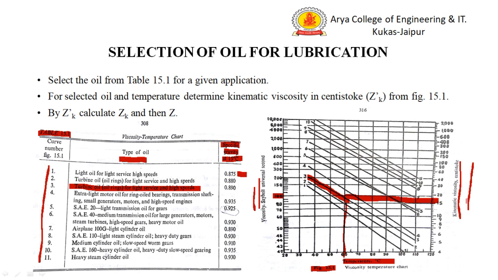By determining this value of Z dash K, we will find the Zk and then Z. So this is the process of determining the viscosity of the oil.